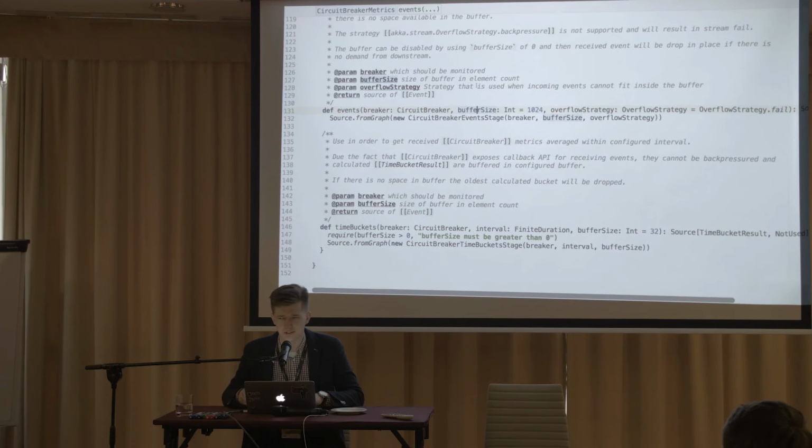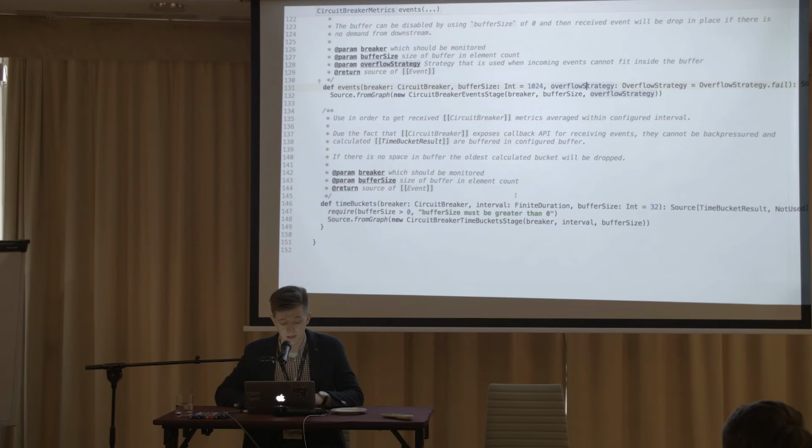This is the problem that was discussed in the first talk today: we will be reactive if all parts of the system are reactive, but if we are using a synchronous API to communicate, our circuit breaker is also synchronous in this way, so we need this buffer size to buffer the events if there is no demand from downstream. And this is the overflow strategy, so what we should do if there are too many events in the buffer. So this is the raw stuff and can be used somewhere.